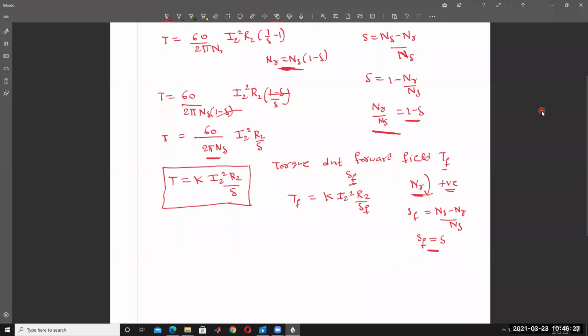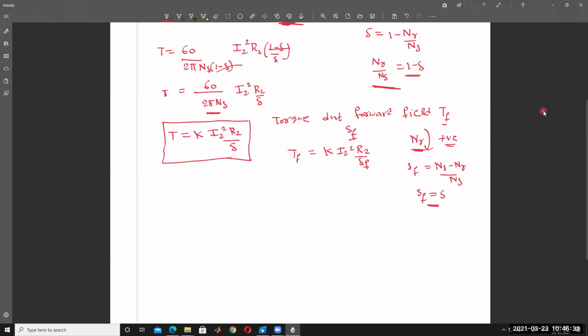And then torque due to backward field. Next, torque due to backward field, that is called TB, and slip is also SB. So backward slip is called SB, forward slip is SF. And then the backward torque is in the opposite direction.